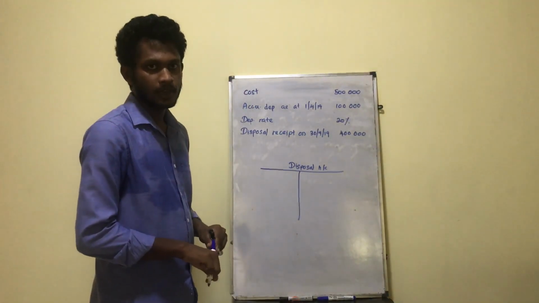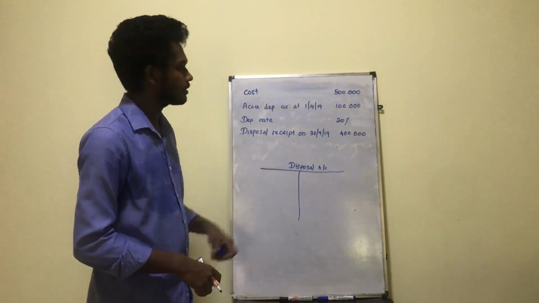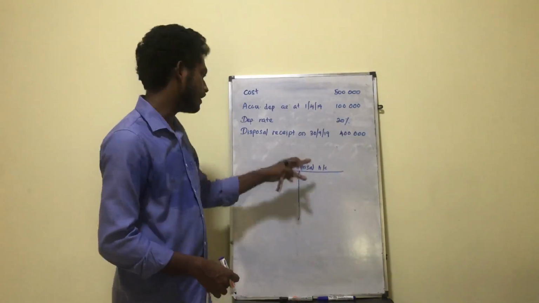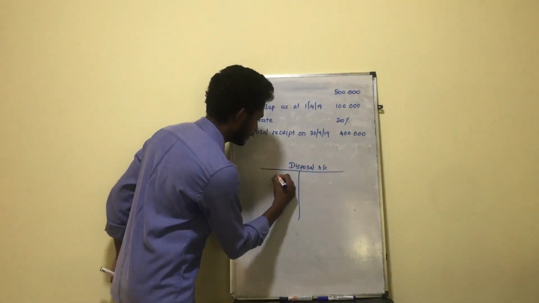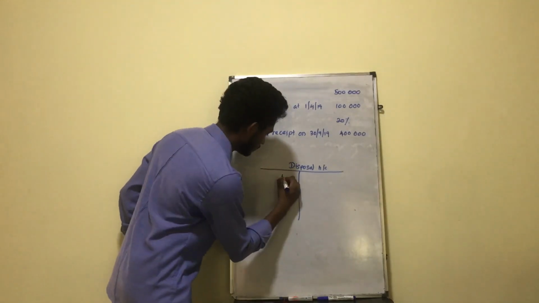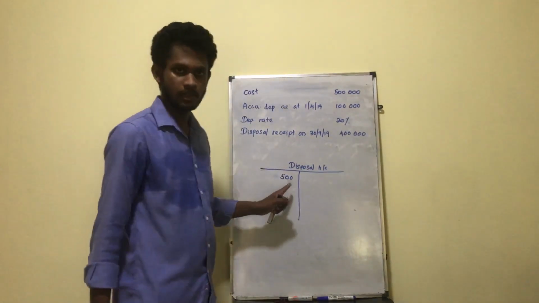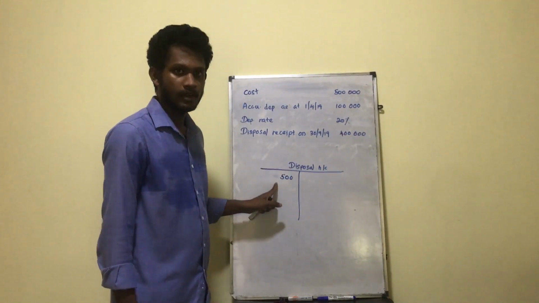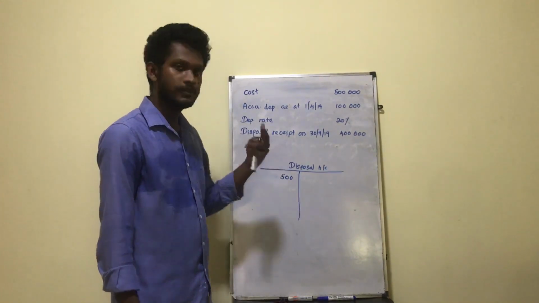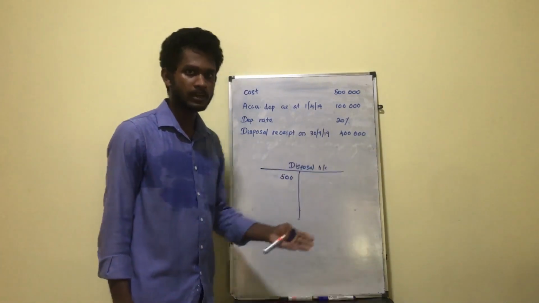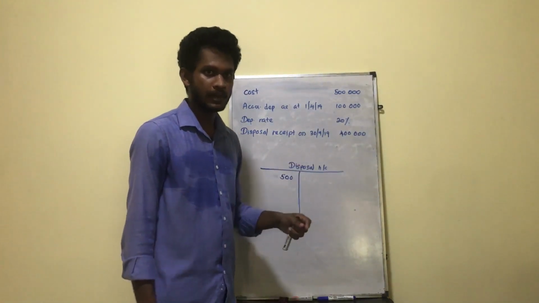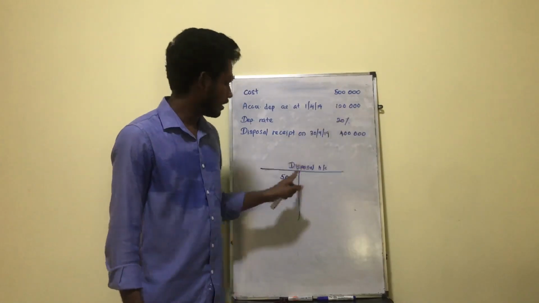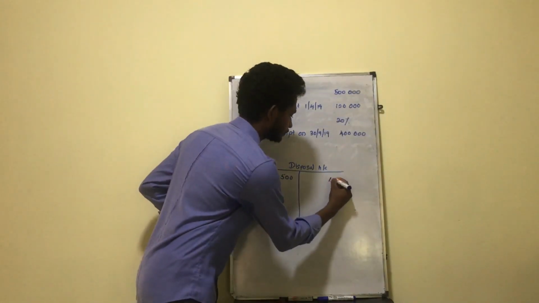So what's the first step? That's to remove the cost. So the cost is 500,000. The asset account should be credited and the disposal account should be debited. I put the answers in thousands here. And the disposal account is debited as 500,000. And what is the second step? To remove the accumulated depreciation at the start of the financial year. So that's 100,000. So accumulated depreciation account debit, disposal account credit.